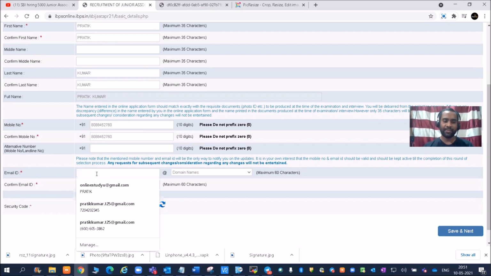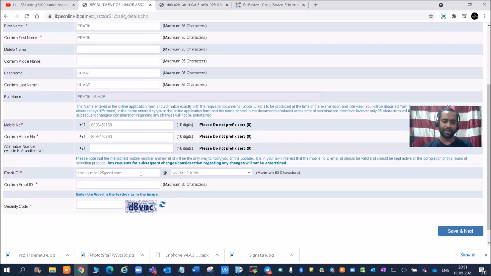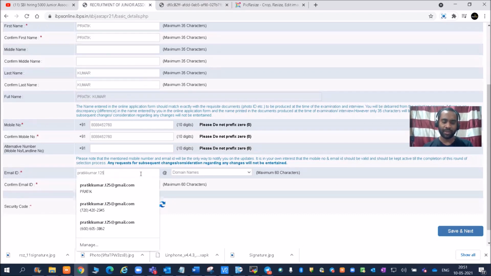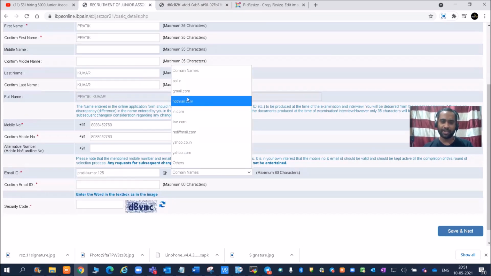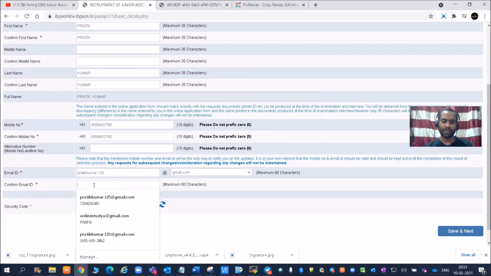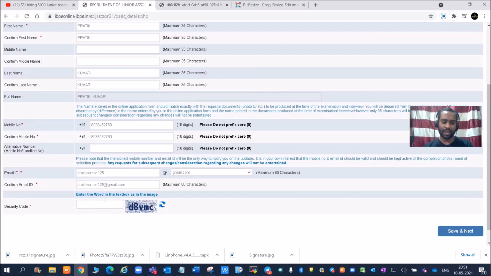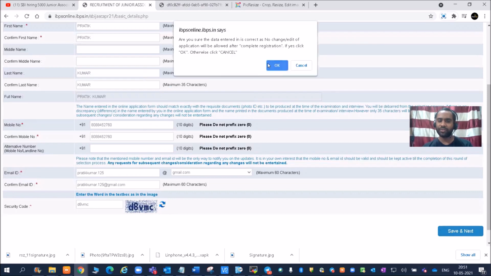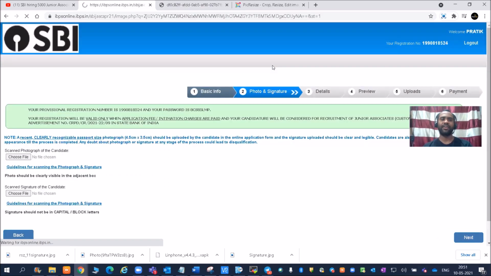And then the email ID, pratikkumar.125@gmail.com. You do not have to give the domain name, as it is available here, gmail.com. Confirm your email ID, pratikkumar.125. And then D8VMC, which is nothing but the code. Now click on save and next. Are you sure the data is correct? Yes, the data is correct.